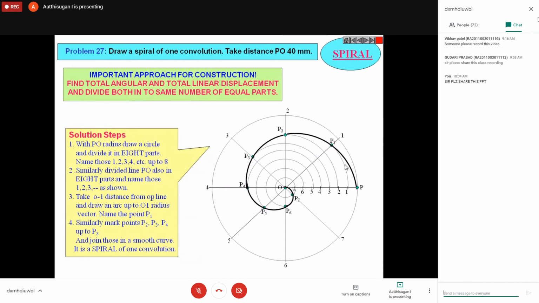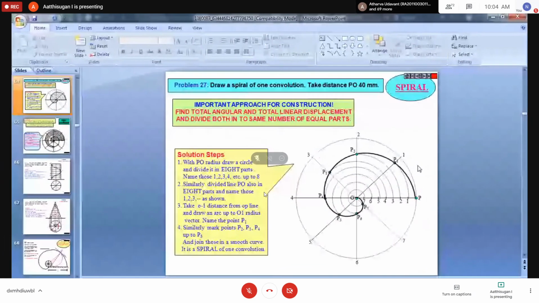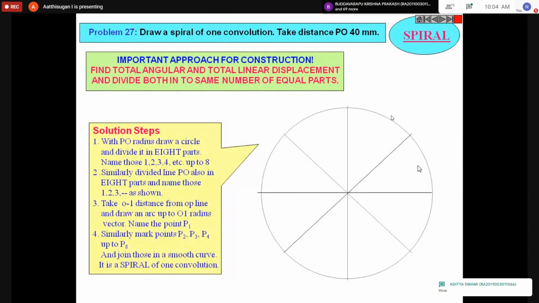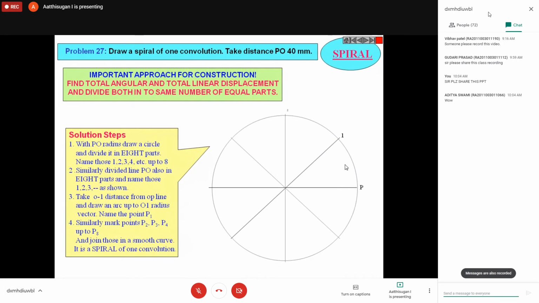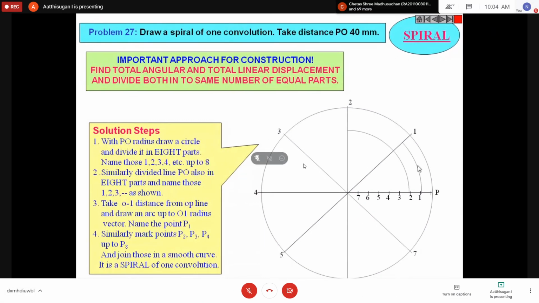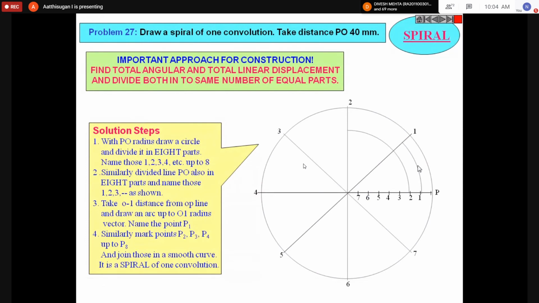So again, repeating the steps. The given question is PO 40 mm. Take a radius of 40 mm circle, then divide it into n equal parts; I divided it into 8 equal parts. Then give the numbers. Similarly, from PO, take the distance and divide the same line into equal parts. The radius is divided into the same equal parts. Then give the naming, from 1 to 1 you can draw the lines, then the curve: 2 to 2, 3 to 3, 4 to 4. Like this you can draw it. Then mark all the intersection points.